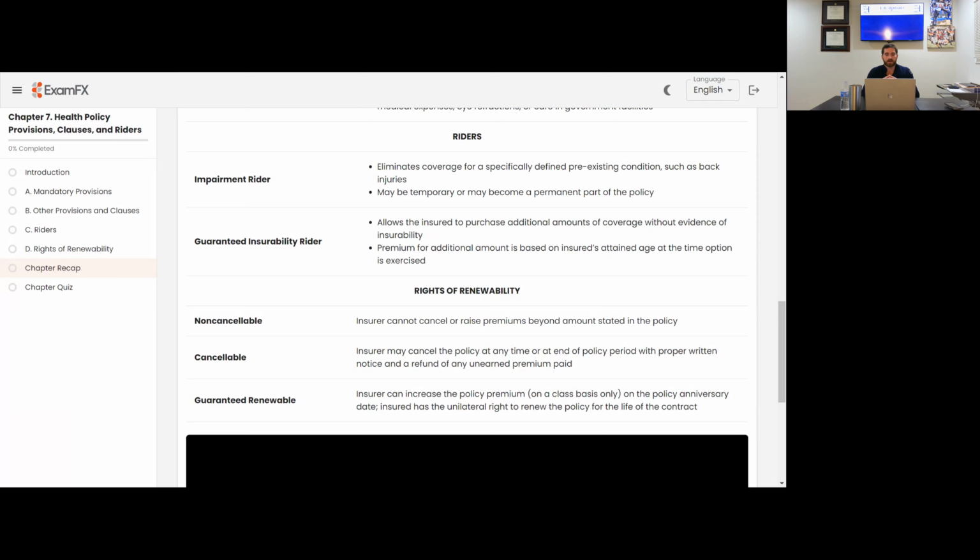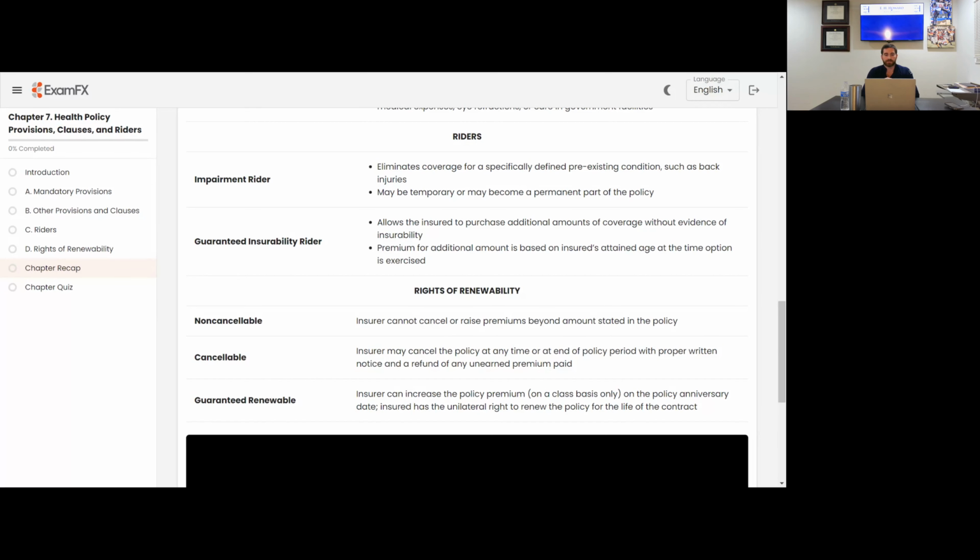Guaranteed insurability rider allows the insured to purchase additional amounts of coverage without evidence of insurability. Premium for the additional amount is based on the insured's attained age at the time the option is exercised. So the guaranteed insurability rider very much overlaps with the life insurance aspect as well. Just being able to provide additional amounts of coverage without proof and evidence of insurability.